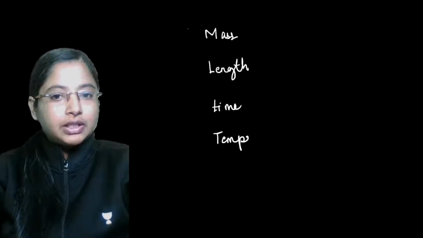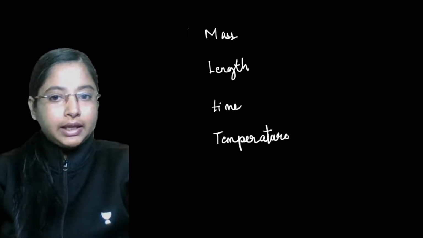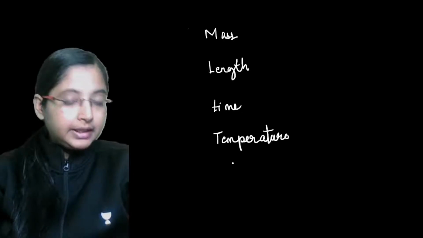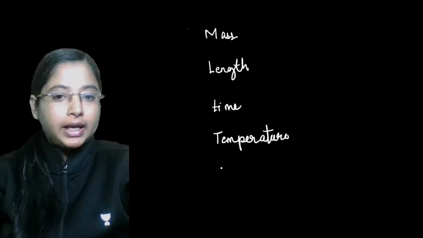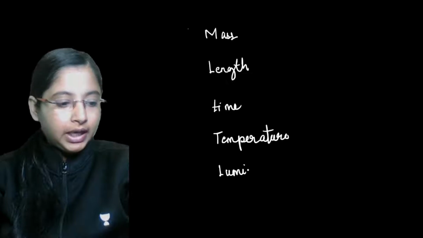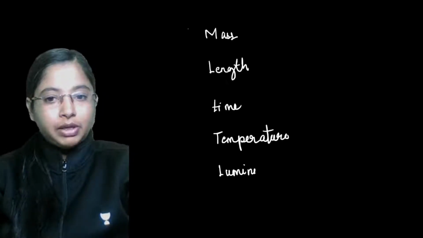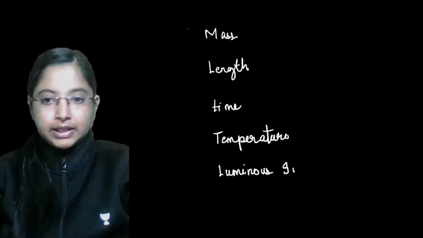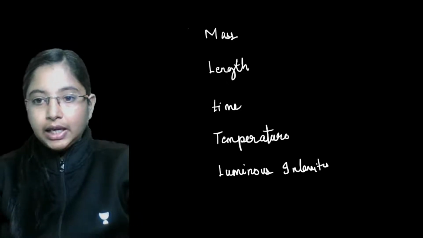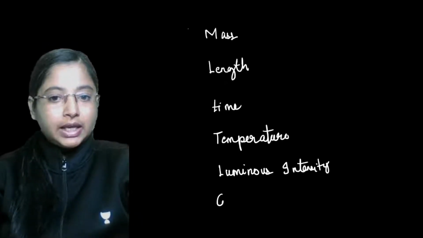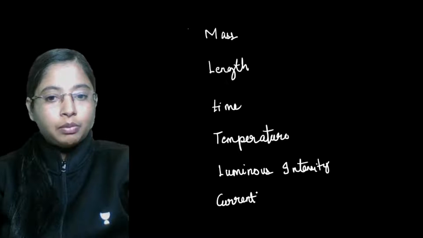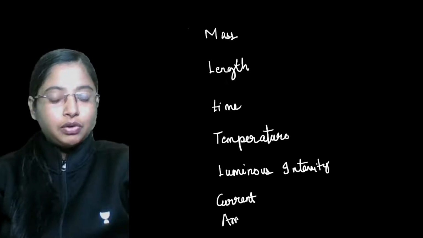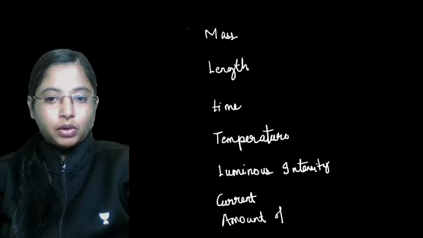Temperature is another fundamental quantity. Then luminous intensity and amount of substance are again fundamental quantities. Electric current is a fundamental quantity, luminous intensity is another fundamental quantity, and amount of substance is also a fundamental quantity, right?